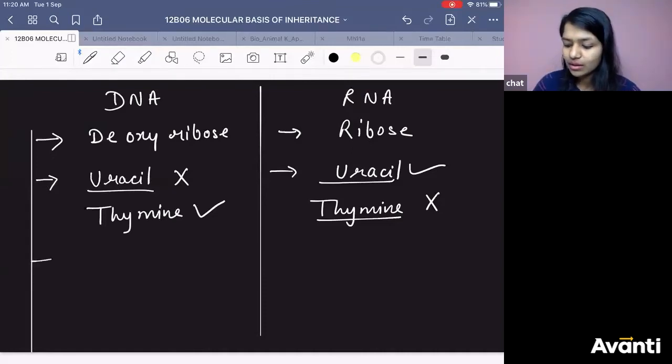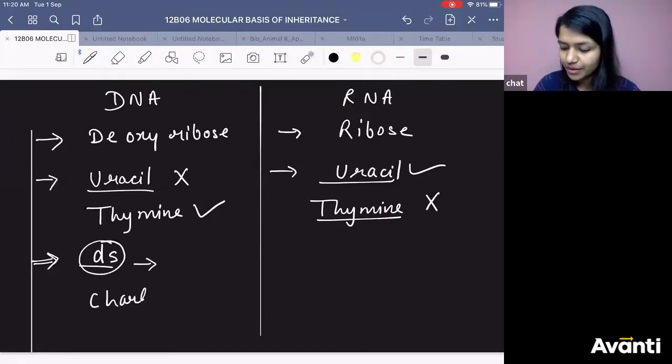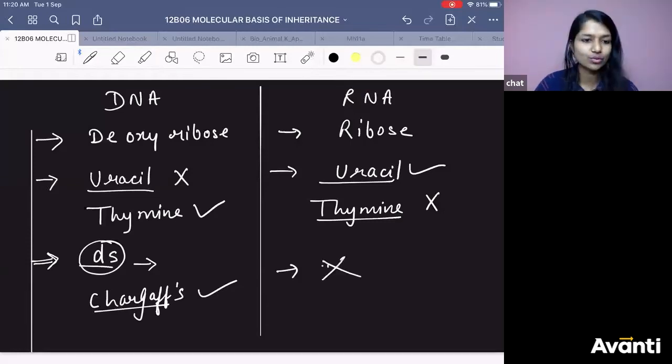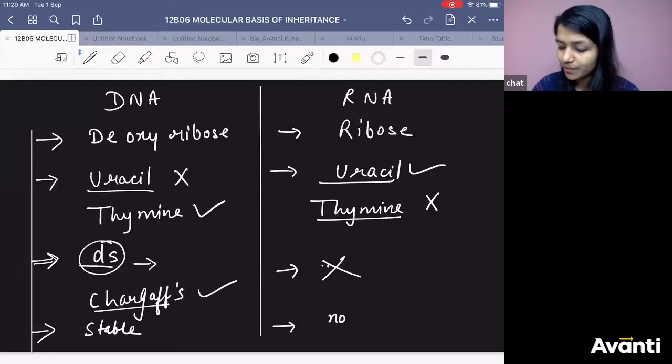Now, DNA, most of the time DNA is what? Double stranded. So if DNA is double stranded, it is going to follow Chargaff's rule. But RNA will be mostly single stranded. It will not follow Chargaff's rule. Then DNA is stable. What about RNA? Not stable. I hope you know the reason.